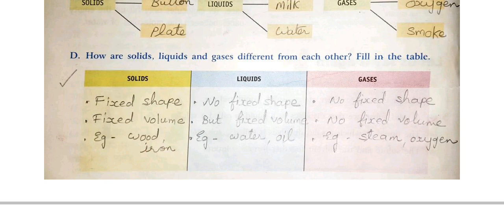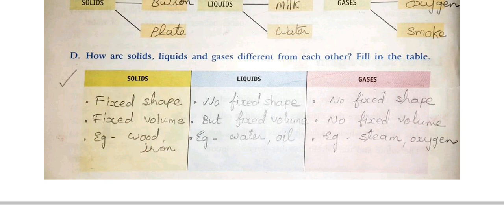Here in one table all three states of matter are given. So you have to fill this table in the same way I wrote in this video. Copy question D as it is in your textbook. Questions C and D, copy down in your textbook only, with a pencil.